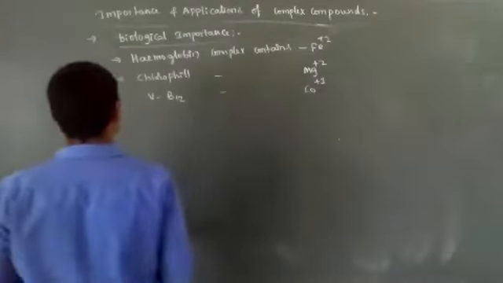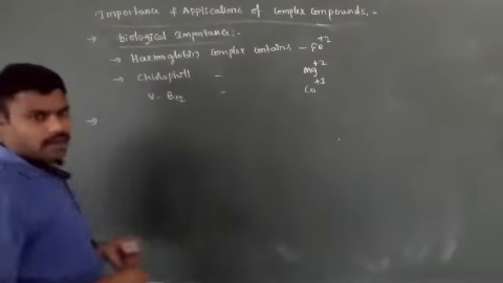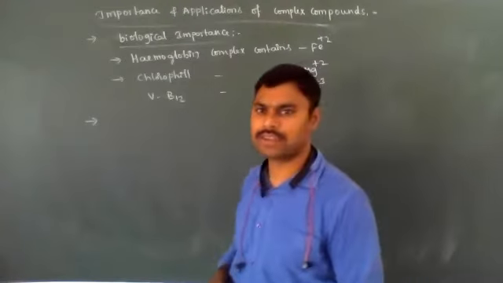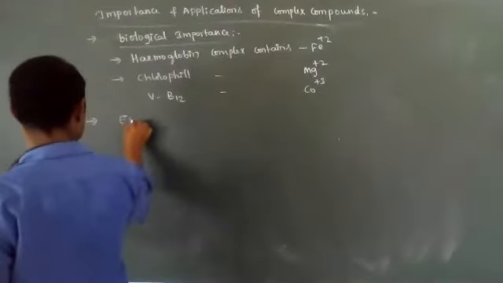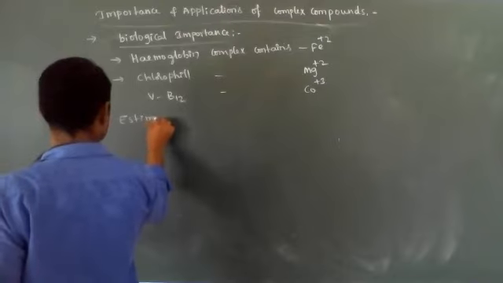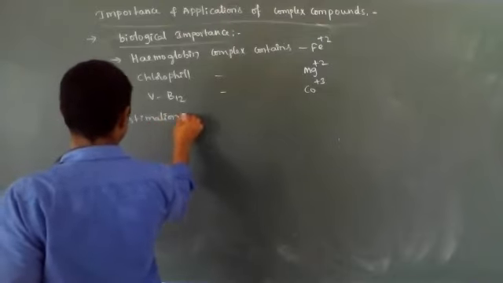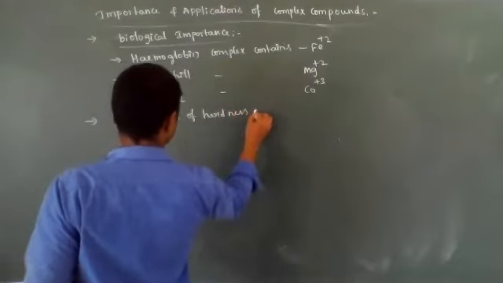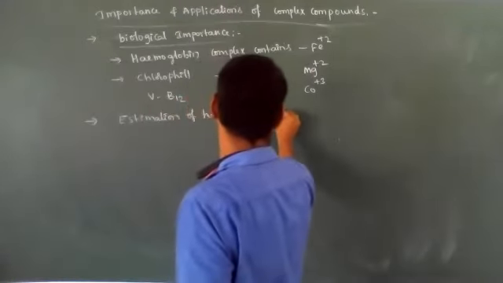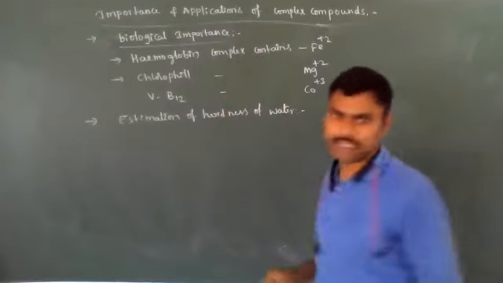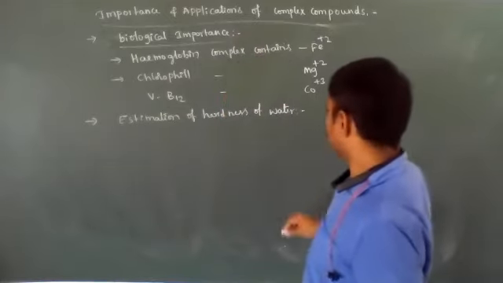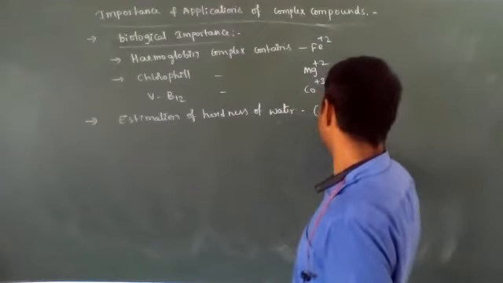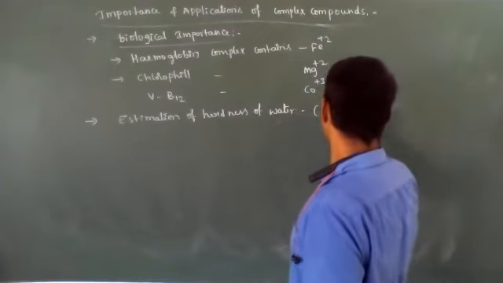Okay, so this is the biological importance. Already, removal of hardness of water, or estimation of hardness of water. Hardness of water means they contain Ca +2 and Mg +2 ions.